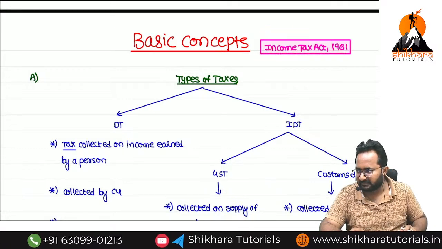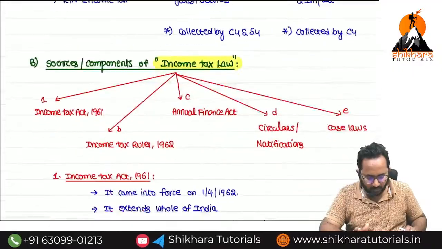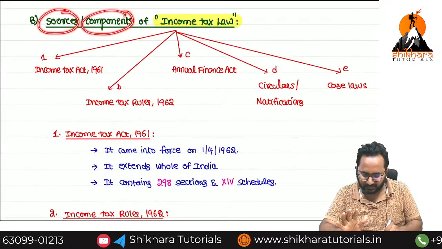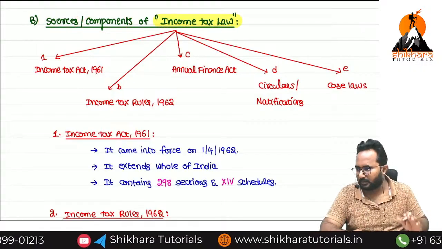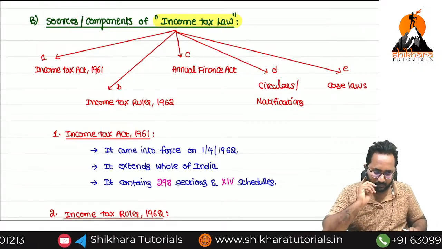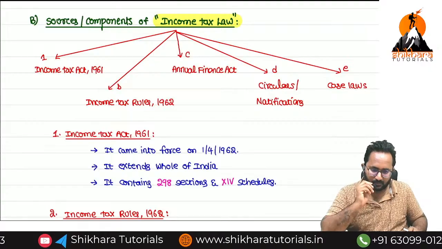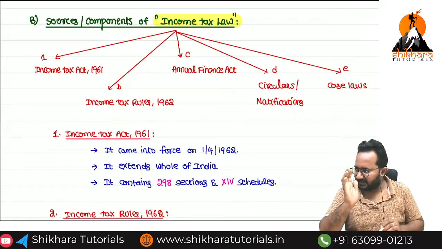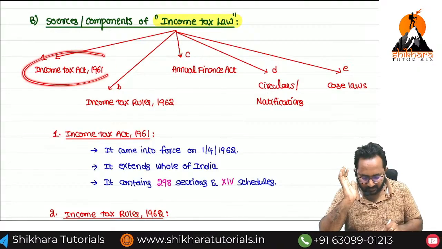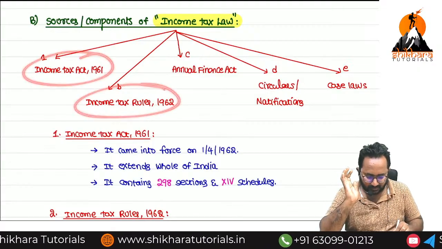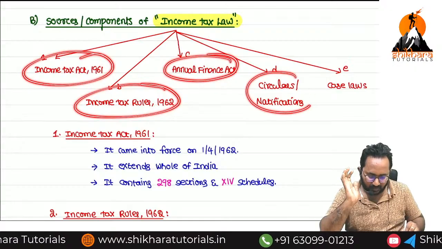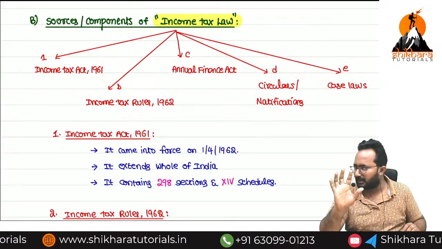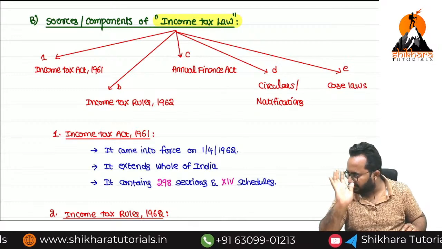Next, in order to know about the income tax law, if you read only Income Tax Act 1961, will it be sufficient? No. We have to read all these 5 components or all the 5 sources, then only you can get complete knowledge about the income tax law. First one, Income Tax Act 1961. Second one, Income Tax Rules 1962. Third one, Annual Finance Act. Fourth one, Circulars and Notifications. Fifth one, Case Laws. You have to remember these 5 side headings also.